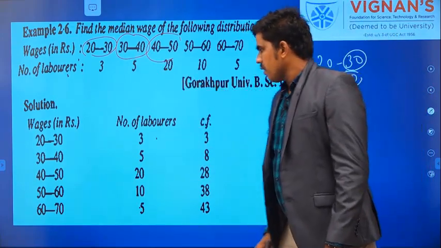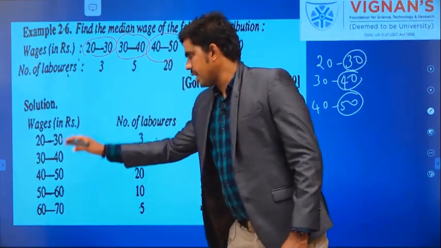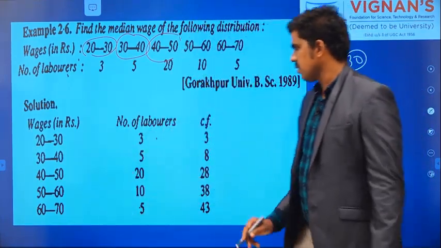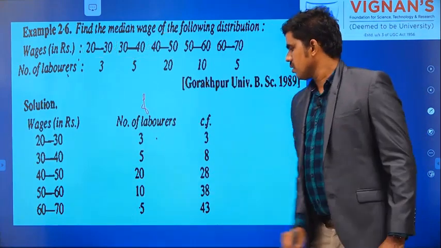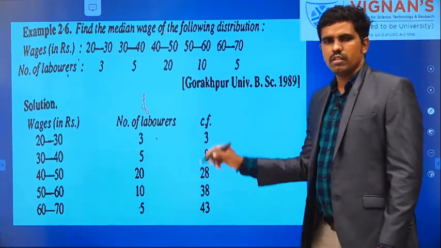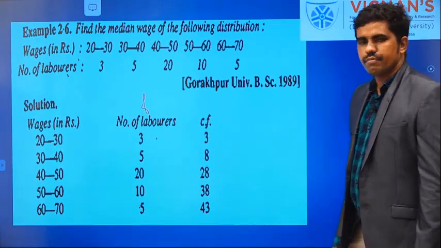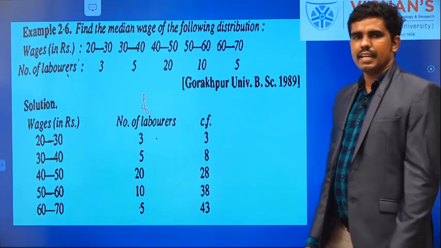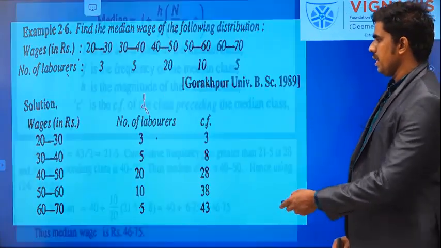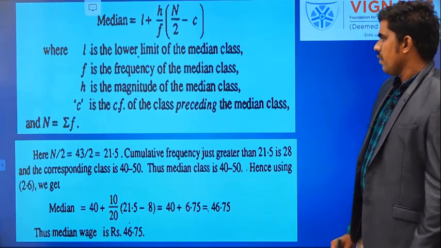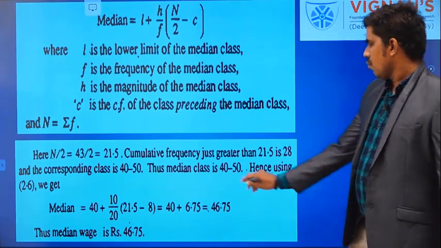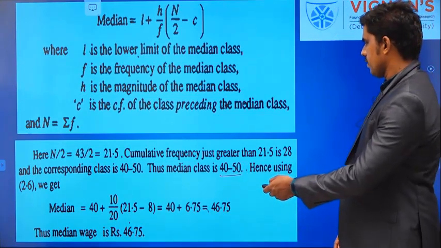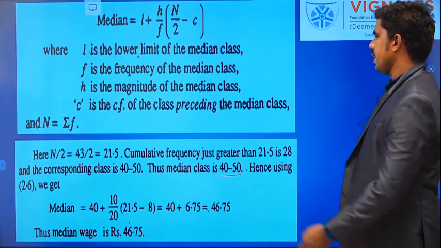So frequency values are given to you. I am writing the table, right? I am forming one table which consists of each and every class and frequency value. This is frequency, then cumulative frequency. This you know. First I am going to find the median class. How am I going to find the median class? Look here, which is the median class? 40 to 50. Why am I saying 40 to 50 is the median class? It is easy to find.